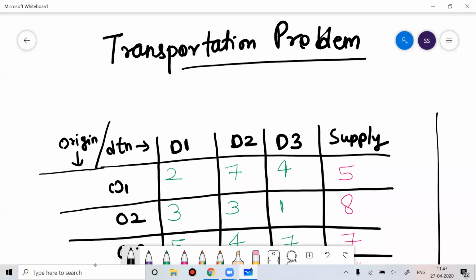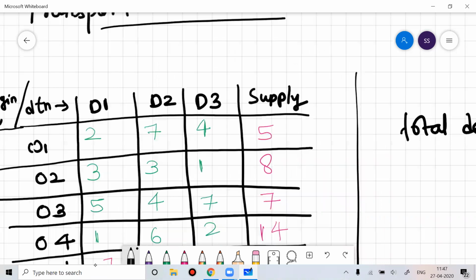The very important thing is that whenever you get a transportation problem in the exam, you have to read the theoretical information for that problem first, and understand it, because whatever mechanism I'm going to teach you,